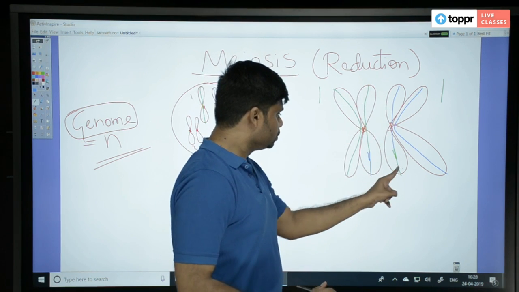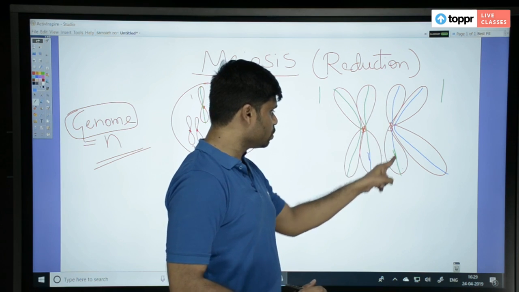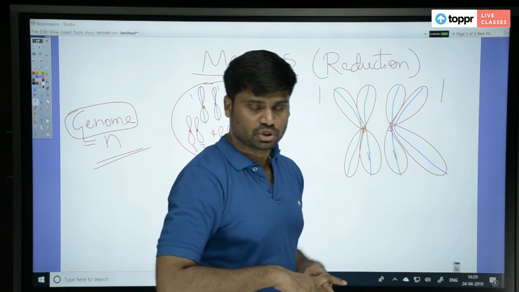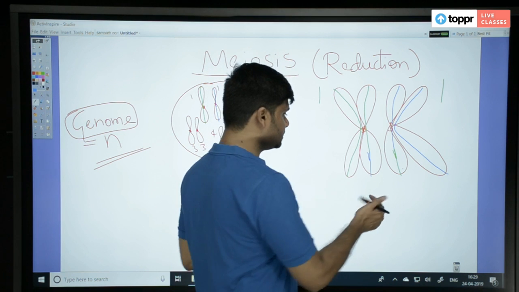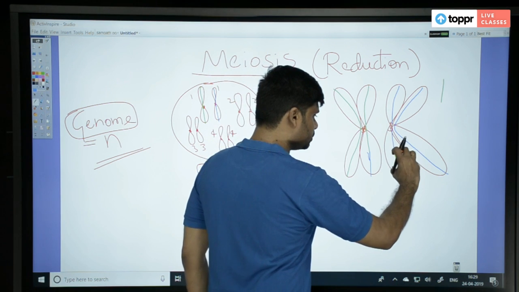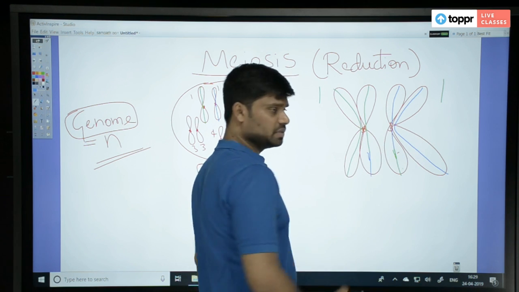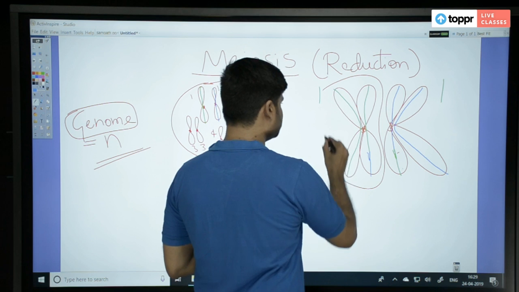Now in these two chromatids, this is one chromatid of this chromosome, this is another chromatid of this chromosome. Between them, exchange of genetic material occurred during crossing over in meiosis 1, right? So during that phase, a part of this DNA is getting attached here, and a part of chromosome is going there. Because of that, now this chromosome is entirely changed in its structure.